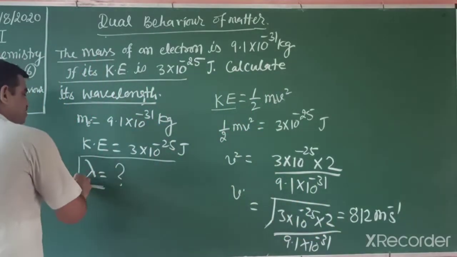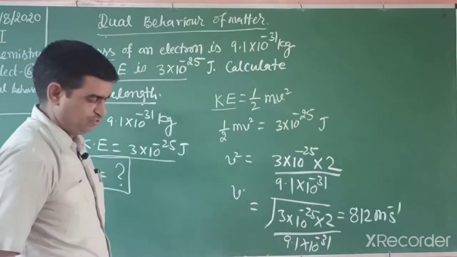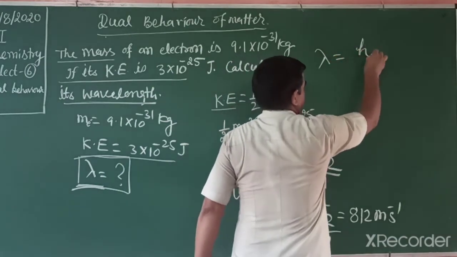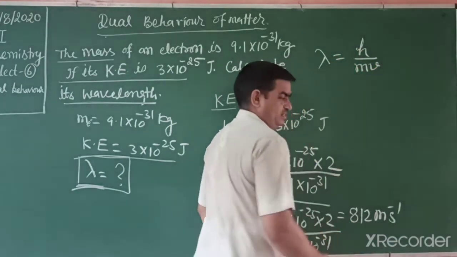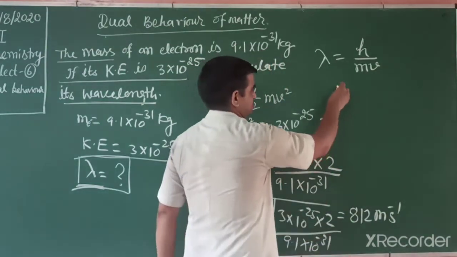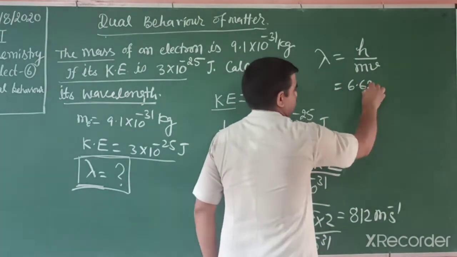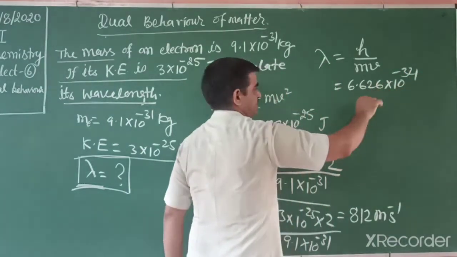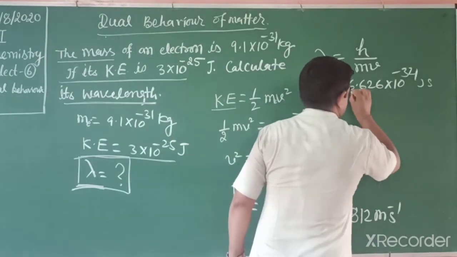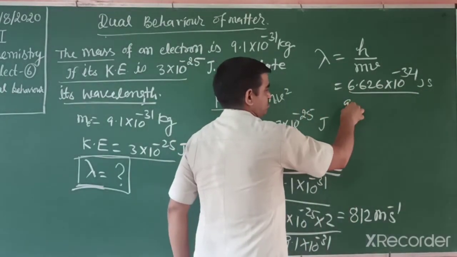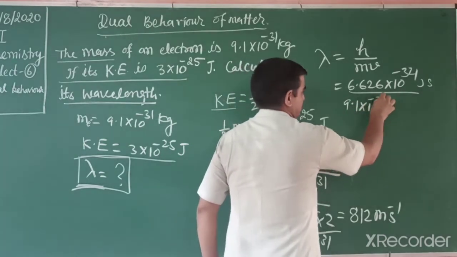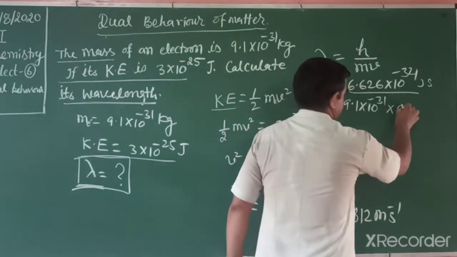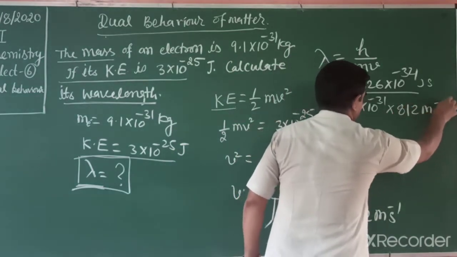Now we find the wavelength. Students, what is the relation? Wavelength is equal to h by mv. We already know h is 6.626 into 10 to the power minus 34 joule second, the mass of electron is 9.1 into 10 to the power minus 31, and velocity is 812 meter second inverse.